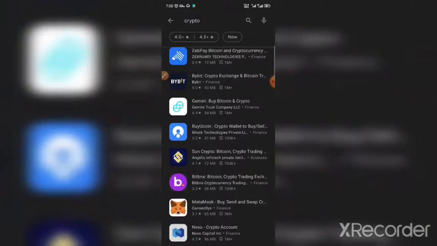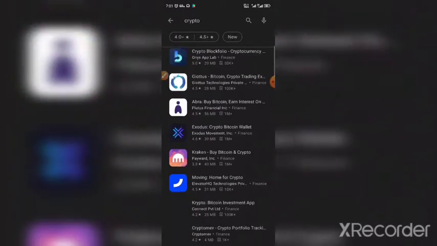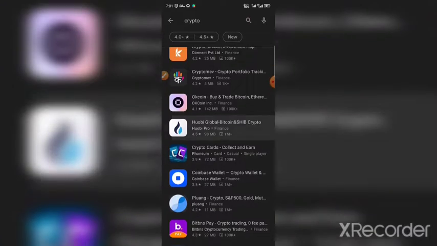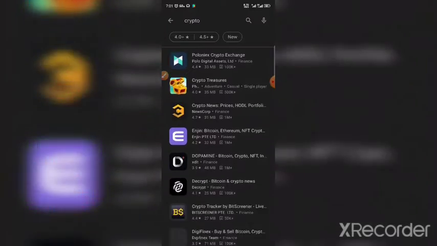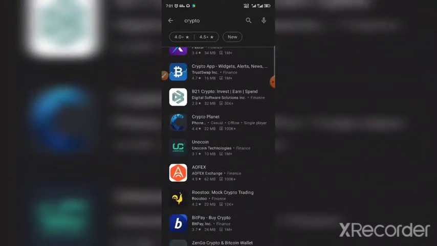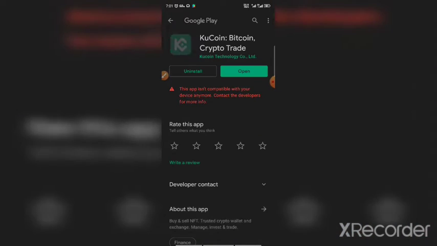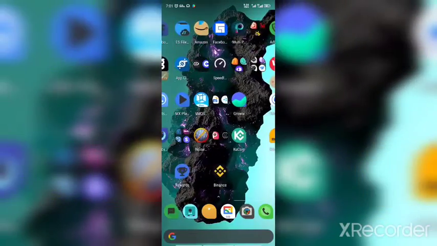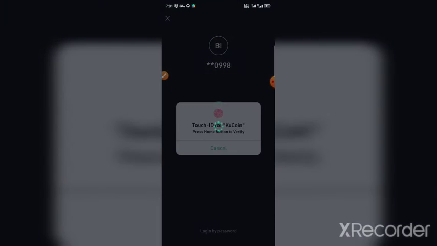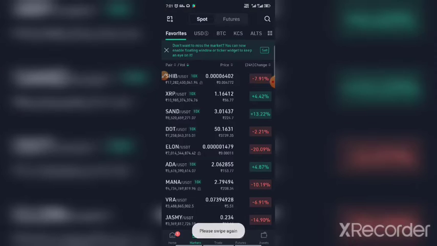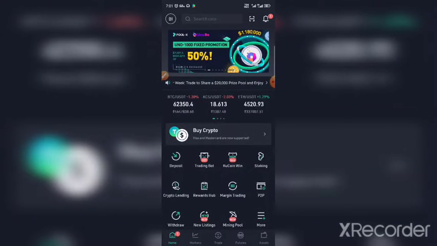You can use the JPay, or there are lots of places. Huobi you will get this one. Then Playflox. There are a huge number of places where you can buy crypto. So here is one process where you can directly go and buy. Just go here and buy the crypto, and you can use the crypto as you normally like. You can use the card to buy the crypto, or you can use P2P.